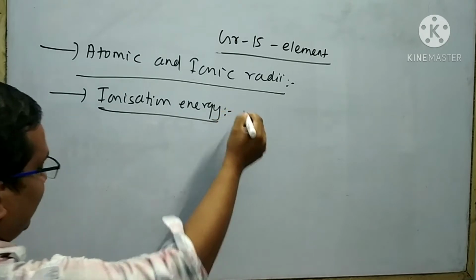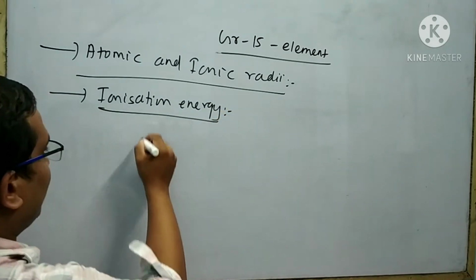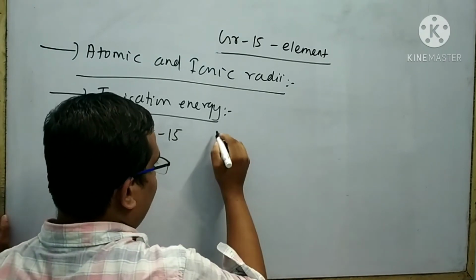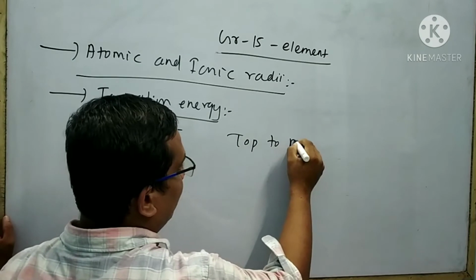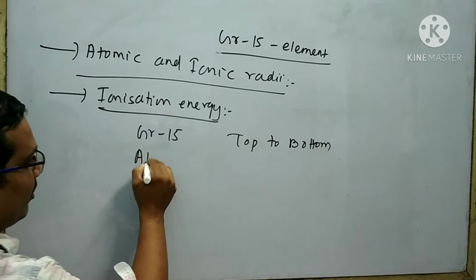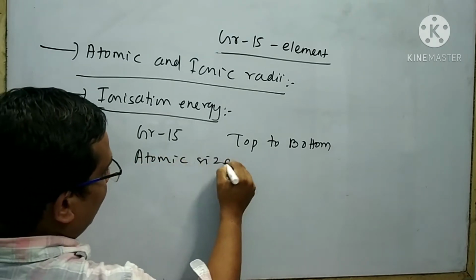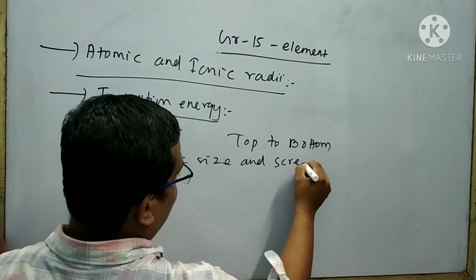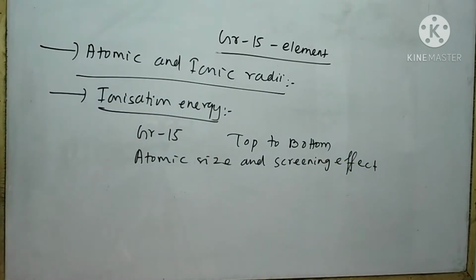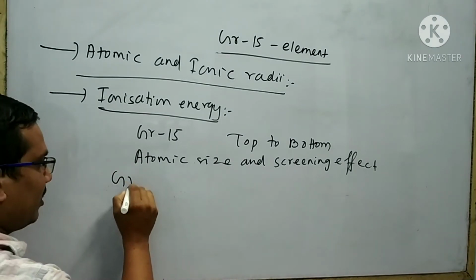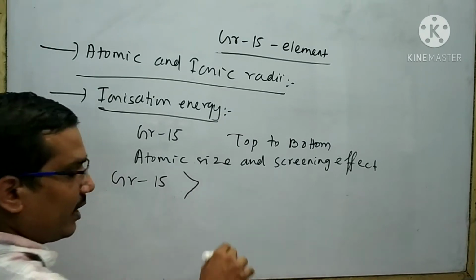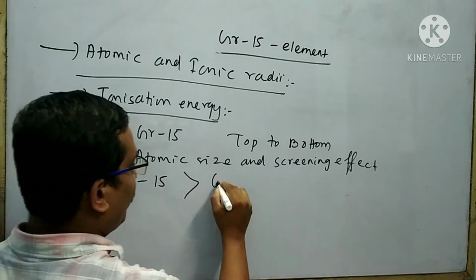Next physical property is ionization energy. The ionization energy of group 15 elements decreases from top to bottom. This is due to increasing atomic size and screening effect. On the other hand, the ionization energy of group 15 elements is more than the corresponding elements of group 14.